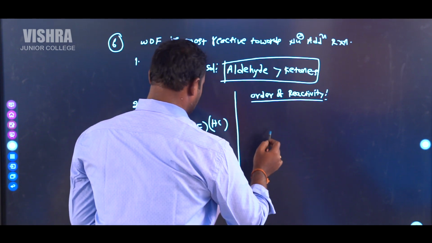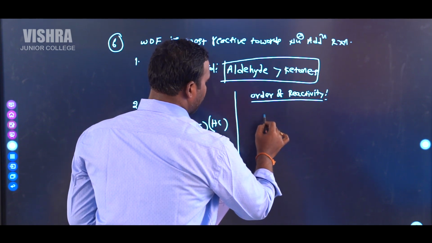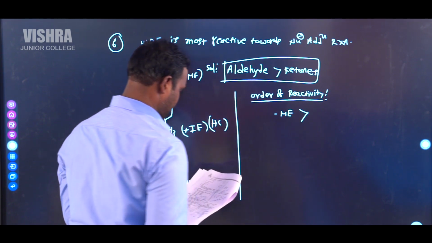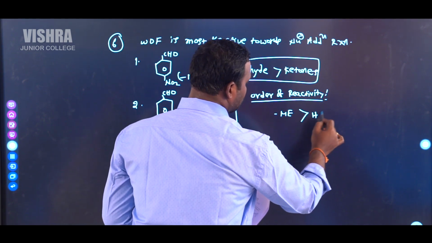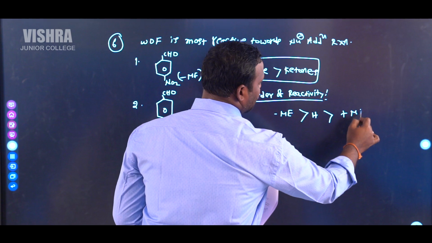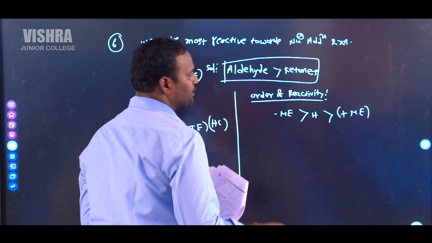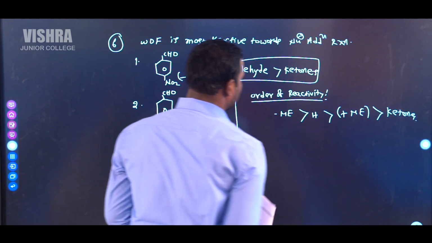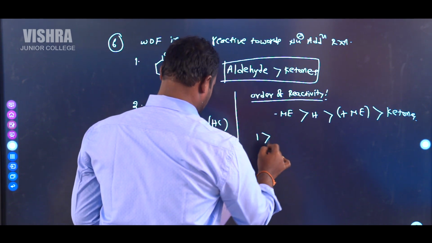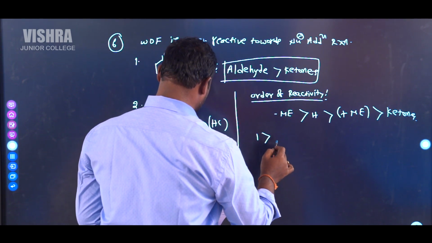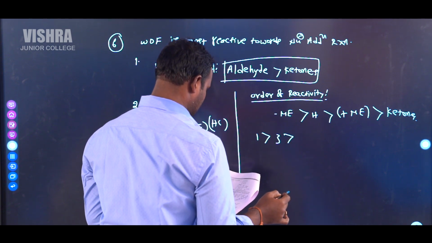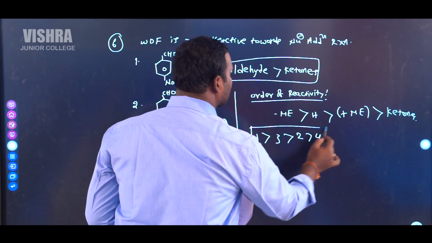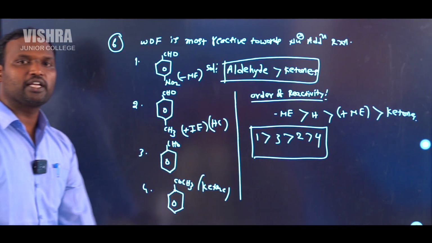Order of reactivity in this case: minus M group is greater than hydrogen is greater than plus M group. This is the order of reactivity. Next, ketones. So 1 is greater than 3 is greater than 2 is greater than 4. This is the correct order of reactivity towards nucleophilic addition reactions.